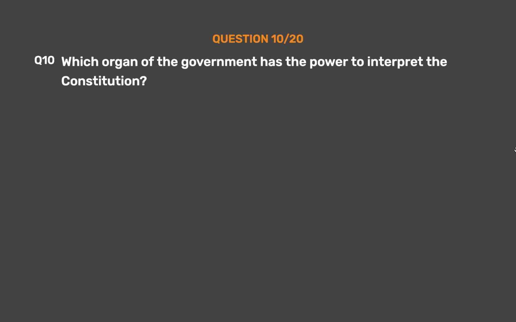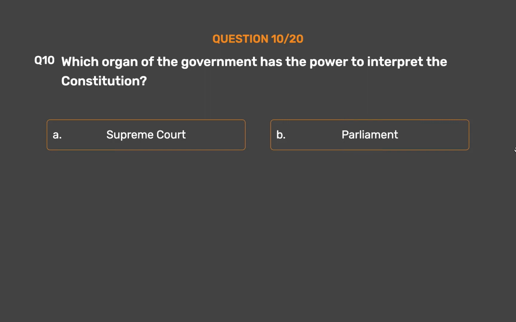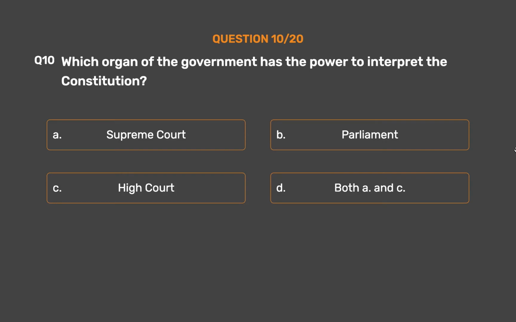Question number 10. Which organ of the government has the power to interpret the Constitution? Option A. Supreme Court. Option B. Parliament. Option C. High Court. Option D. Both A and C. The correct answer is Option D.